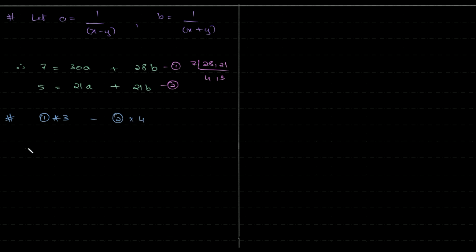So this is 21 is equal to 90a plus 90 minus 6, 84b, correct? And this would be 20 is equal to 84a plus 84b.